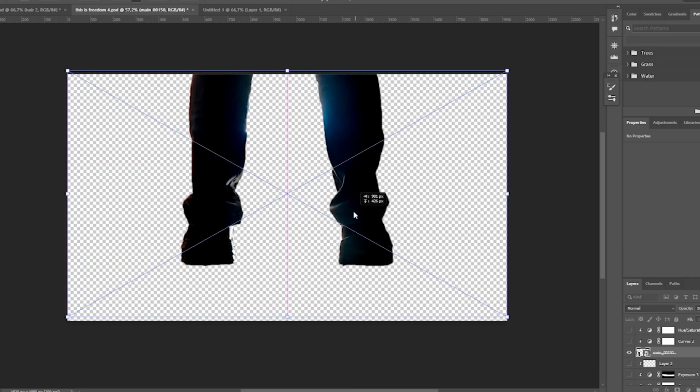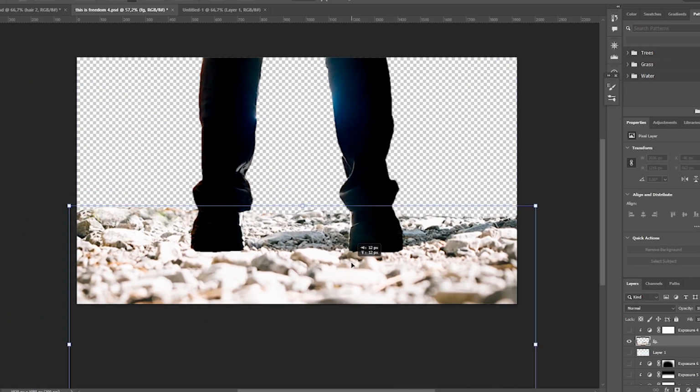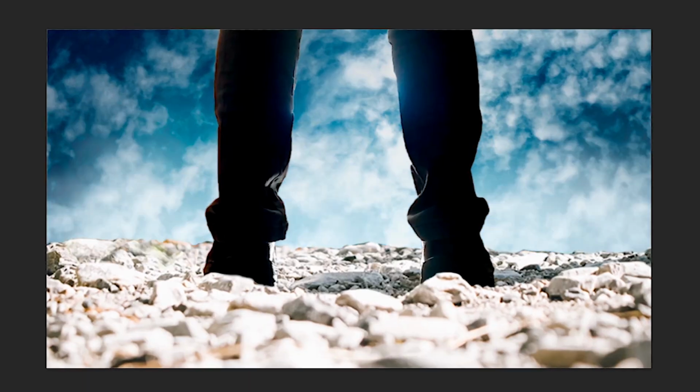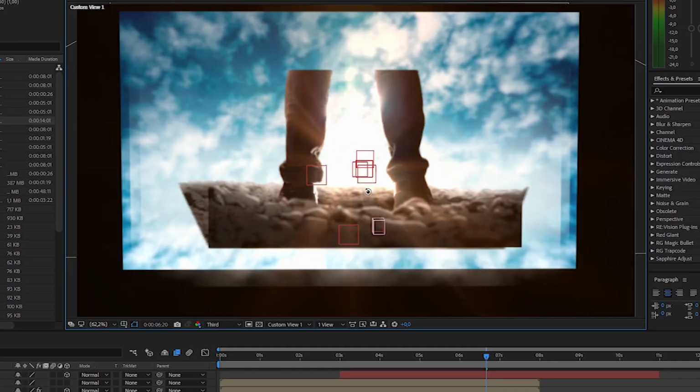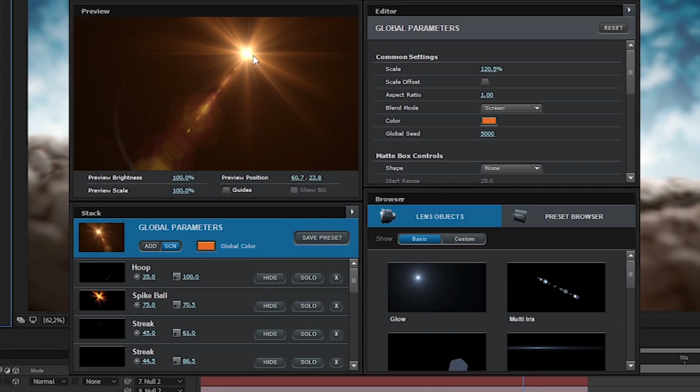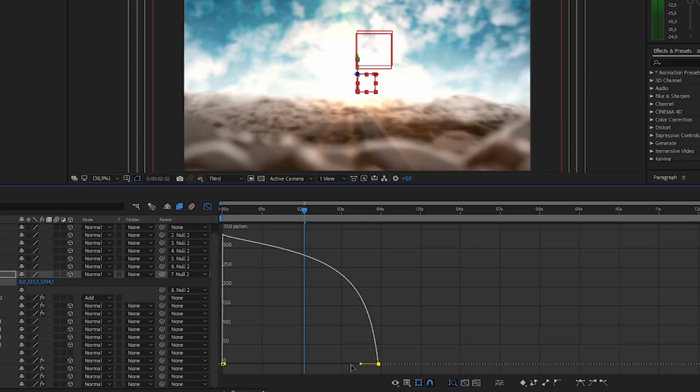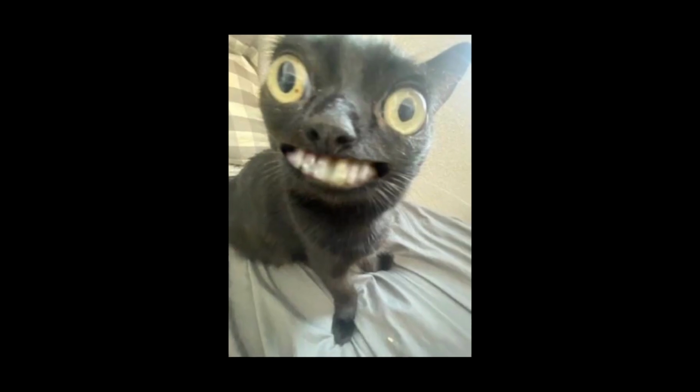So I picked 1 frame, put it on Photoshop and started to make the background with some rocks and sky, and after some work I made it. So I exported to After Effects, made everything 3D, then I put some optical flares there to make it nice. I made the camera movement, and there's another raw clip finished.